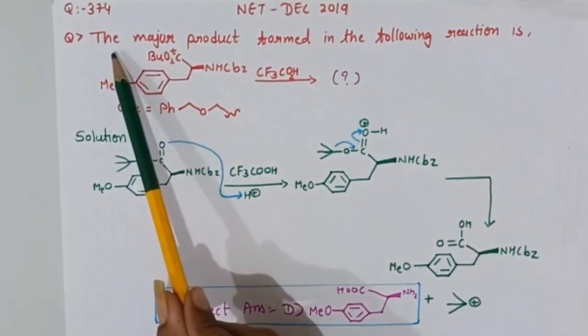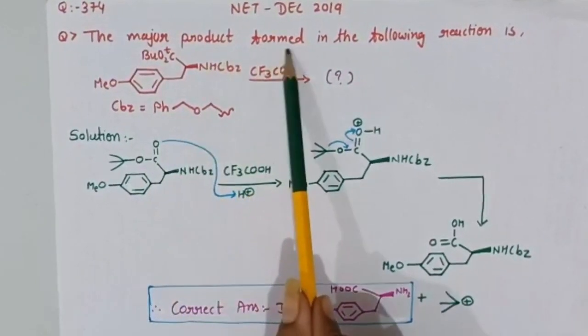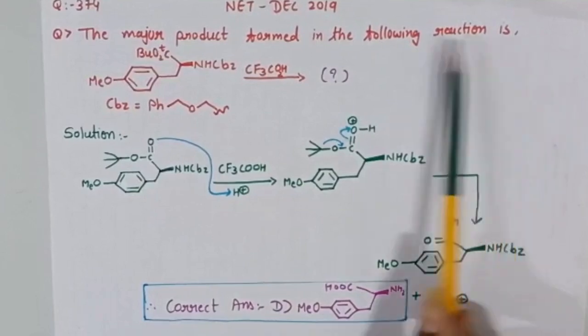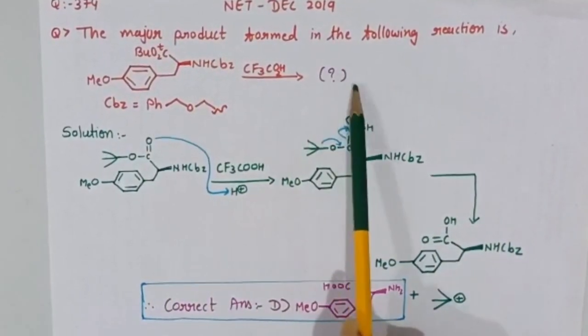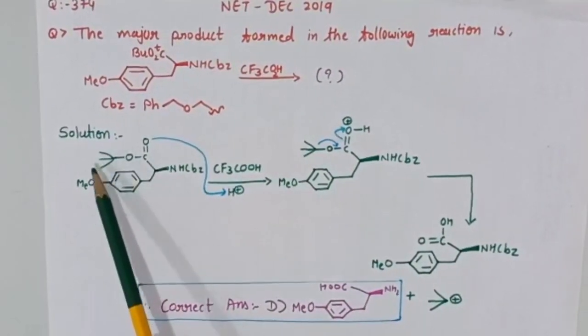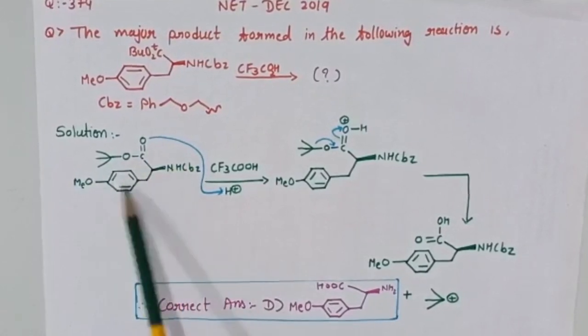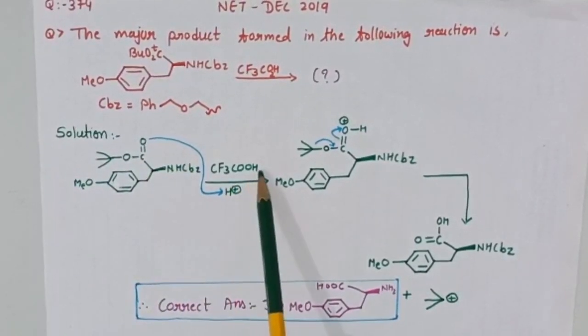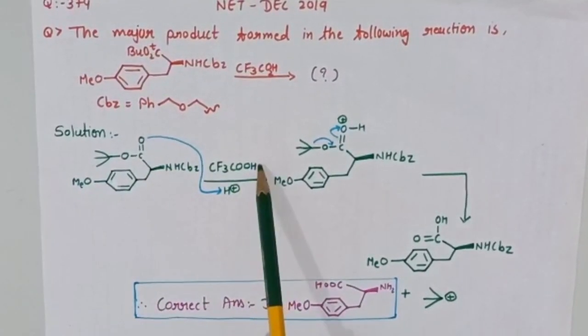Hello students, our today's question is: the major product formed in the following reaction is? So this is our given reaction. First, we have to take the starting material, this, and CF3COOH, trifluoroacetic acid.